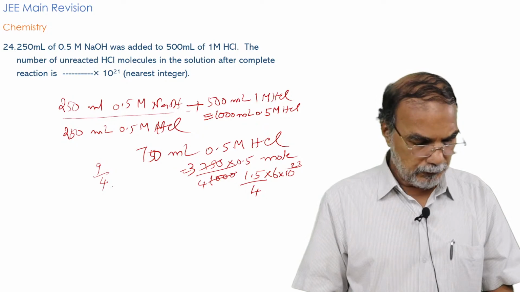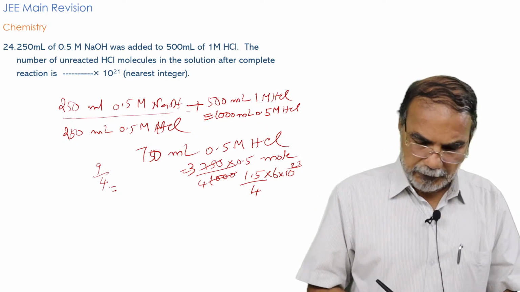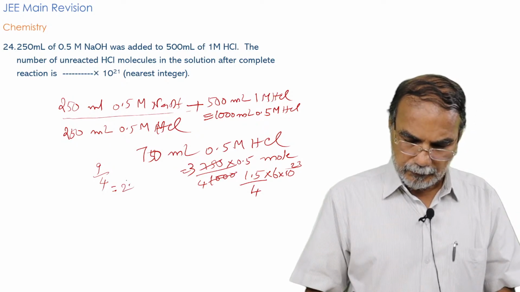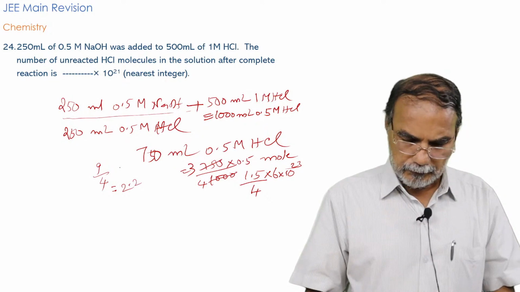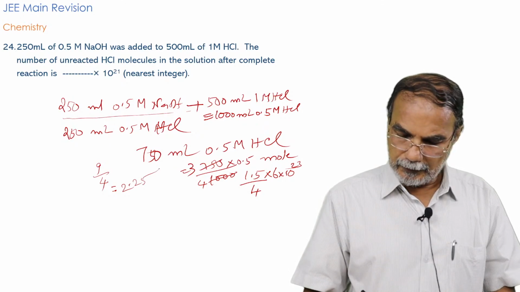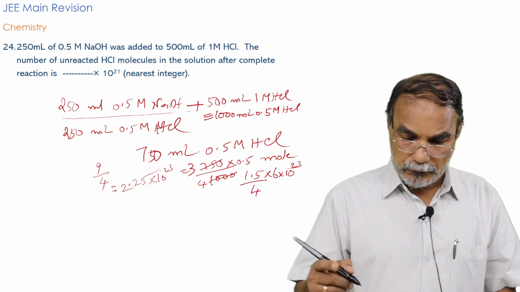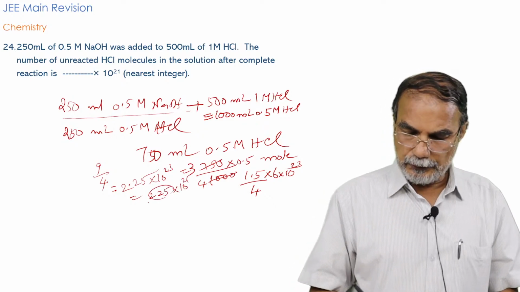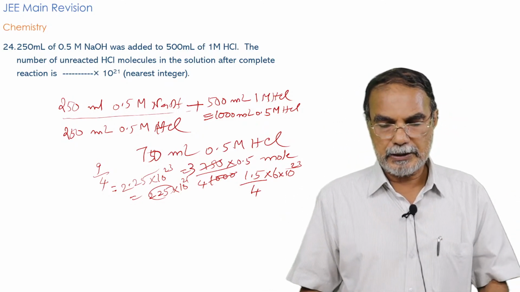That's equal to 2.25, into 10 raised to 23. The question is into 10 raised to 21. So when you make it 10 raised to 21, you will get 225 into 10 raised to 21. So x into 10 raised to 21 was the question, so that x is 225. You get it as 225.